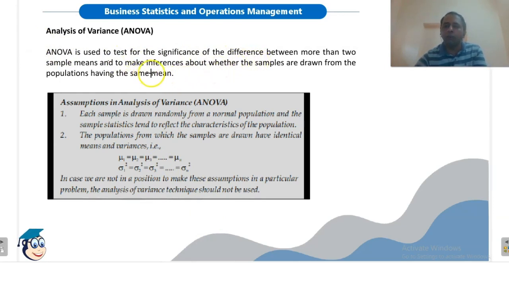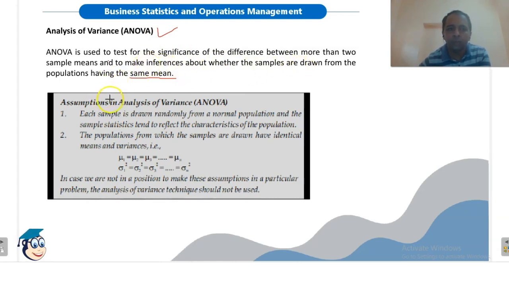In case of two sample means, we use F distribution, but in case of difference between more than two sample means, we use ANOVA. Okay, so this is the difference between F distribution and analysis of variance or ANOVA, to make inference about whether the samples are drawn from populations having the same mean.